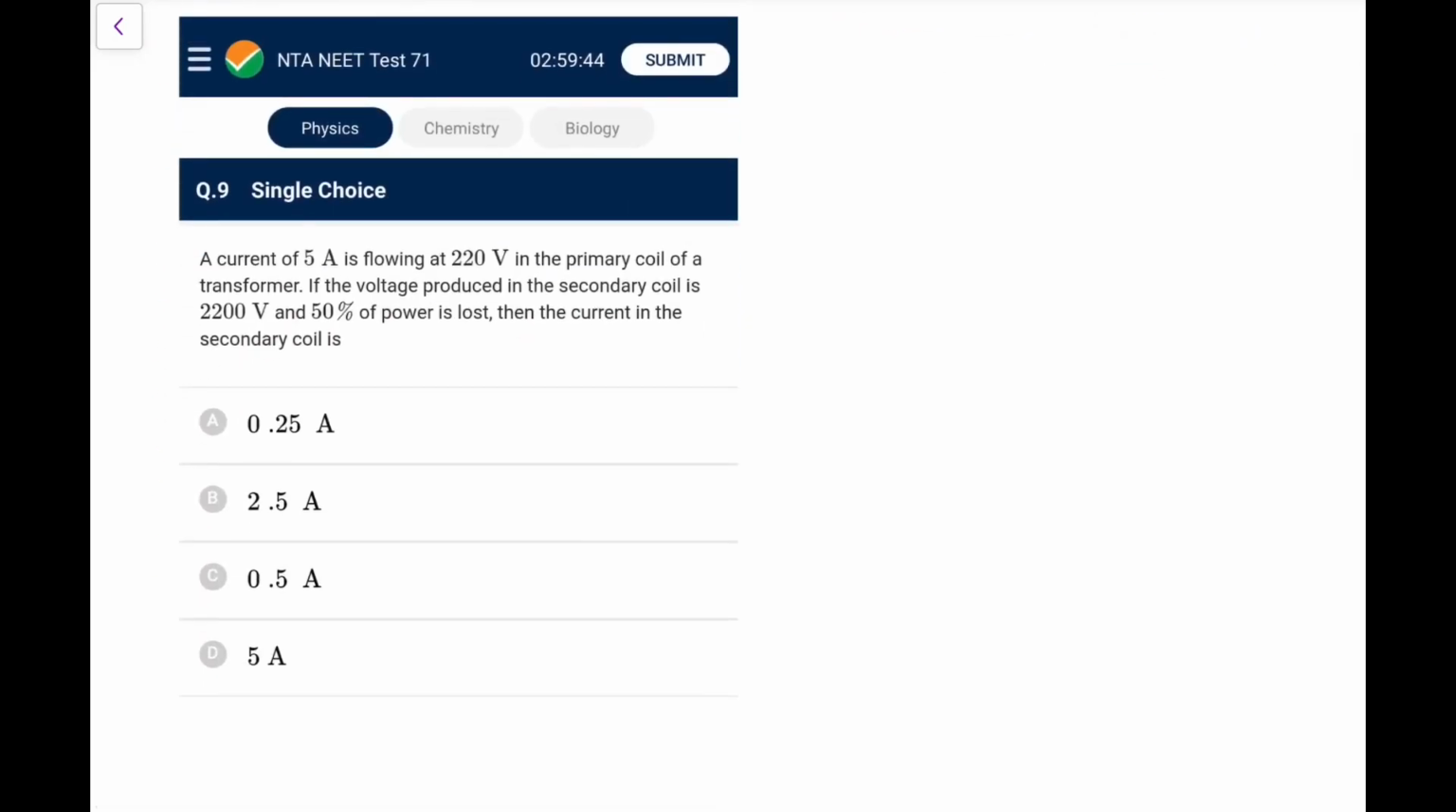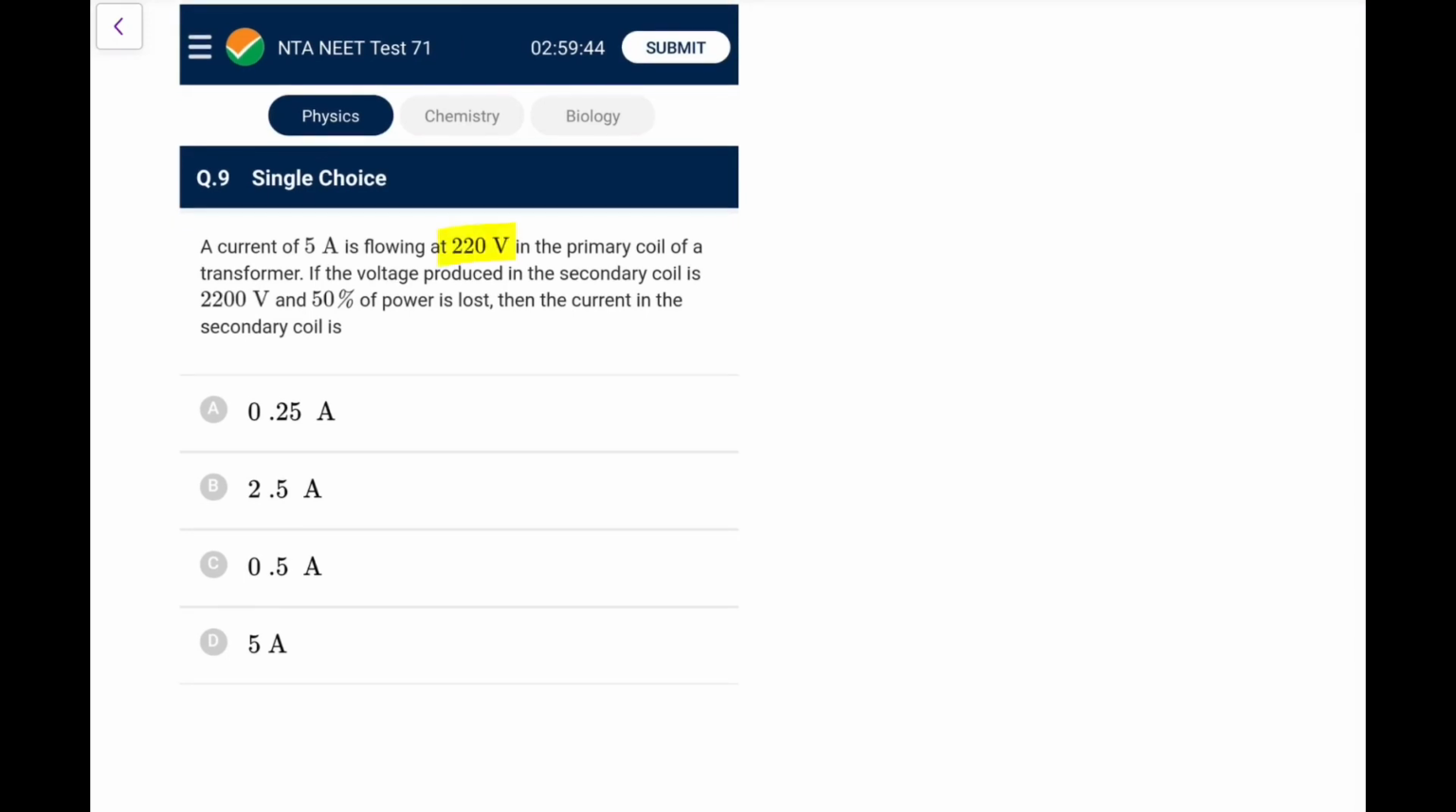Next one. A current of 5 ampere flows at 220 volt in the primary of the transformer.